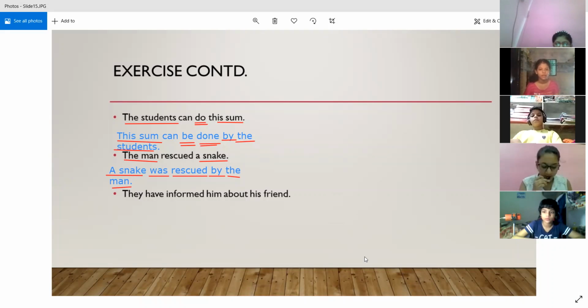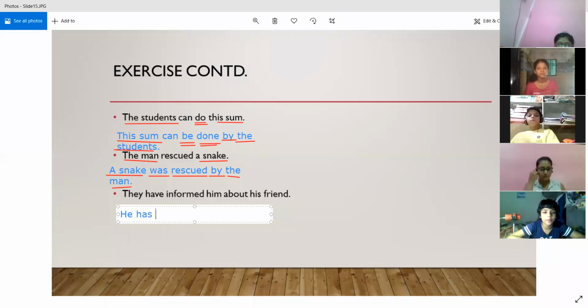Sir, the sentence is in present perfect tense, and when we change it into the passive voice, it will be he has been informed about his friend by them. Yes, correct. Absolutely correct. He has been informed. So it was quite tricky also, because up till now we were doing just the simple present and the simple past tenses, right? This was the first sentence that was in the present perfect tense. So he has been informed about his friend, by them.